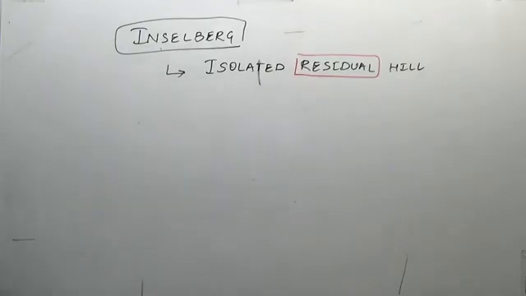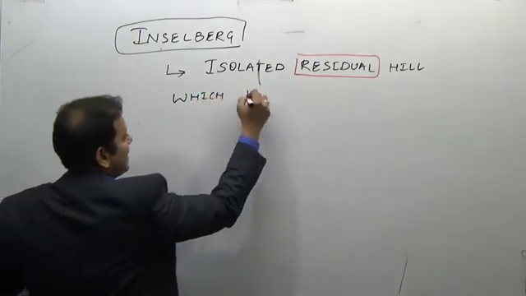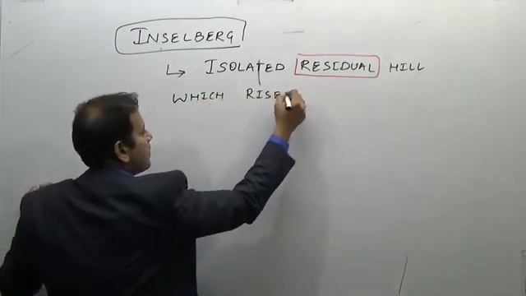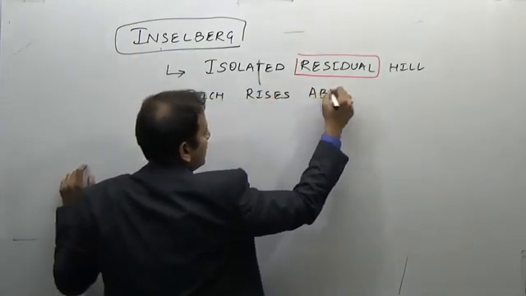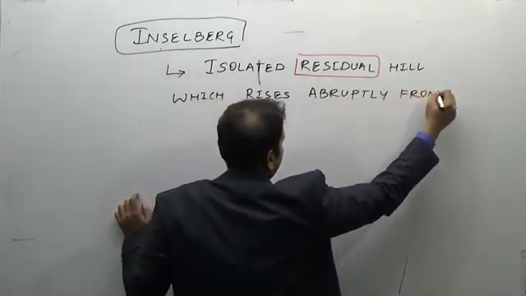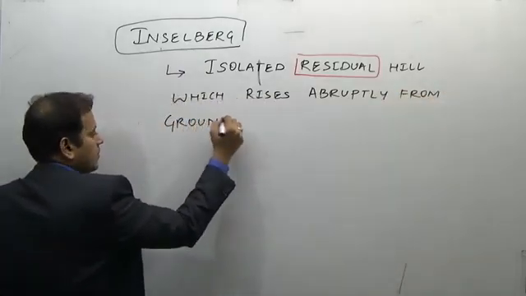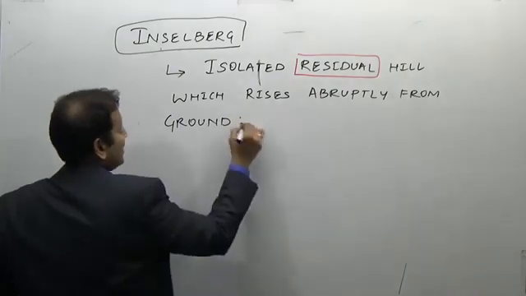which rises abruptly from the ground is known as an Inselberg.